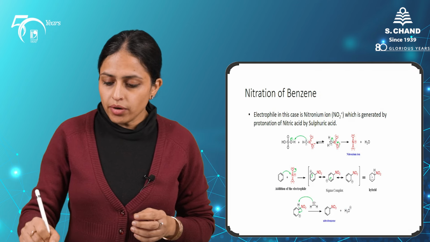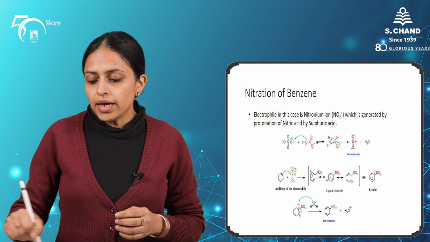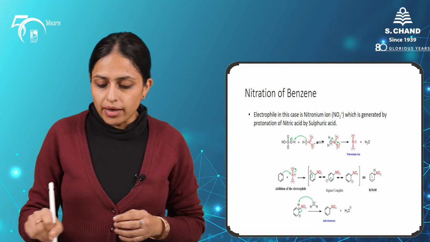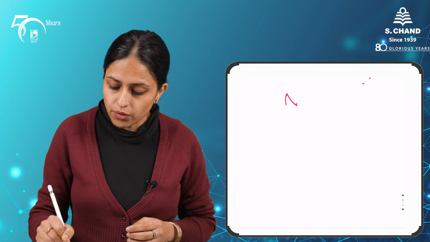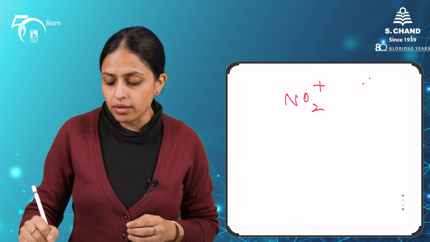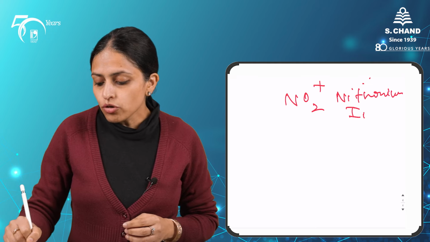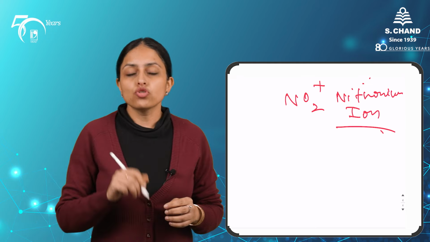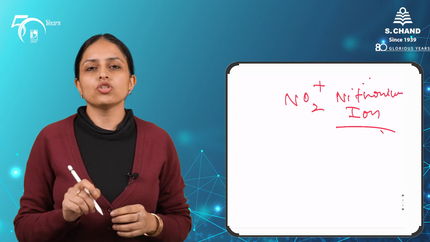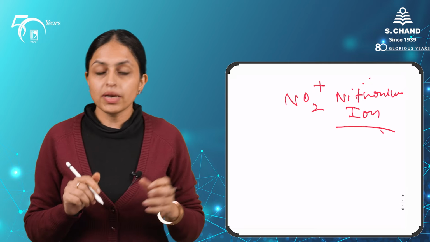Let's move to the next important electrophilic aromatic substitution reaction, which is nitration reaction. Nitration is another important reaction where the electrophile is nitronium ion. What is the electrophile in the nitration reaction? Nitronium ion. How is the nitronium ion formed? The nitronium ion is formed when H2SO4, the Lewis acid in this reaction, reacts with nitric acid.